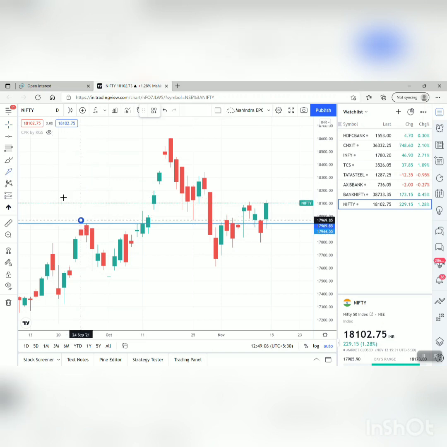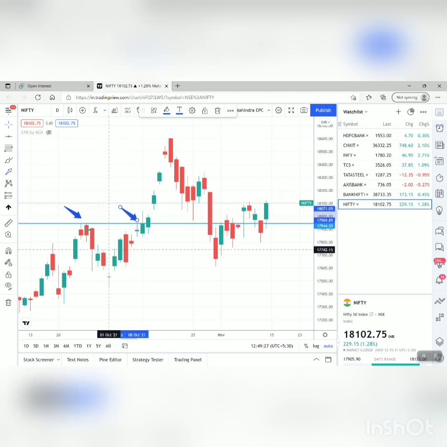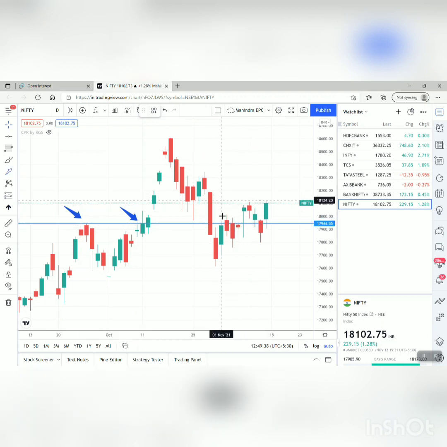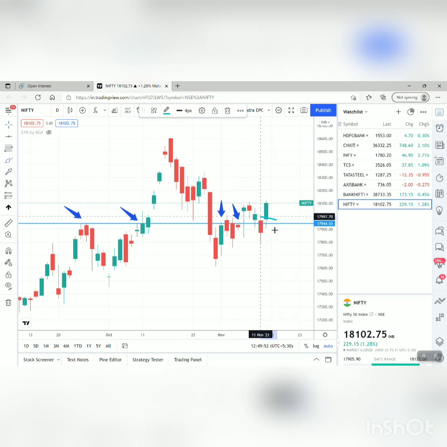What it suggests is that it acted as a resistance for us in previous days. So 18,000 previously acted as a resistance around this particular area. Then here also we see some resistance at this particular area, for 18,000. My line of support connected these three candles over here, you can see. And after that, here also a couple of times it has touched. So this is how I draw a support and resistance area for a particular index or stock, anything. Now, from this, definitely 18,000 is going to act as a support. That's the first observation that we can make.